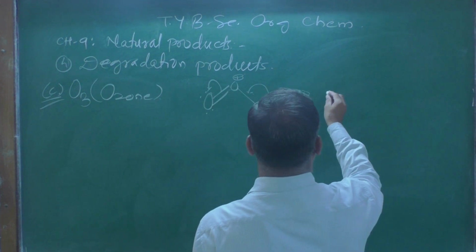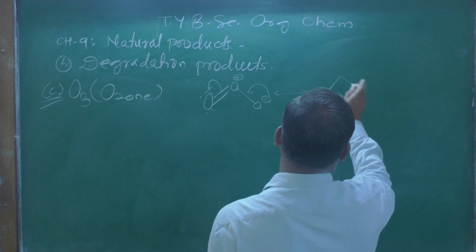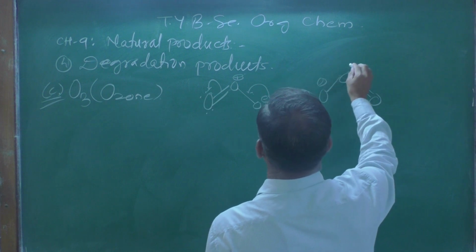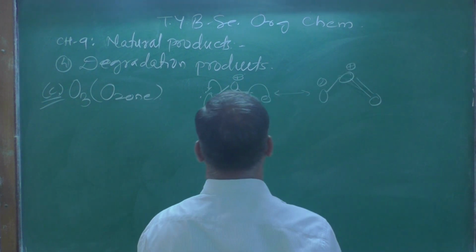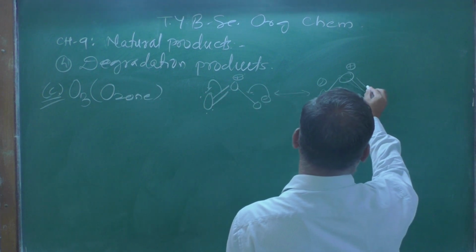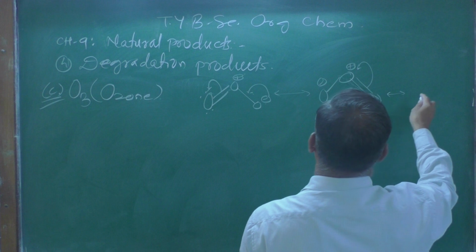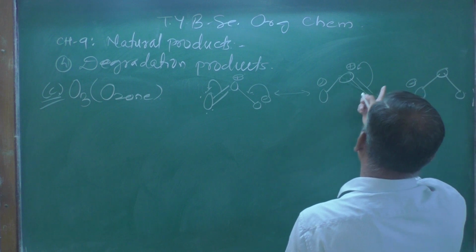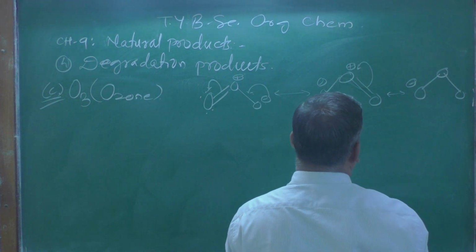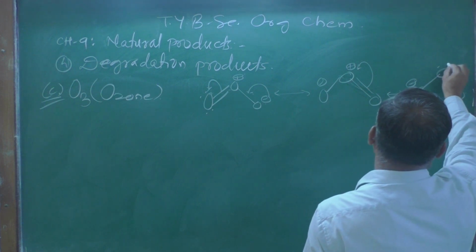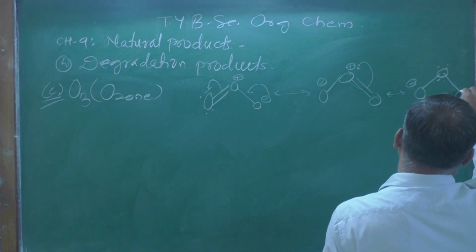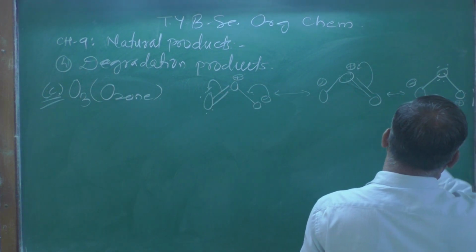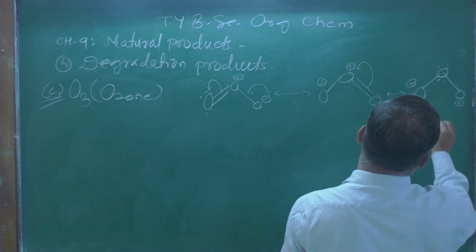So you can write the resonating structure of that ozone molecule like this. Here O double bond, and then minus charge over there, positive charge comes on that oxygen atom, or this double bond can neutralize this charge, so that you can get O minus charge over there on the oxygen atom. When this double bond shifts from here to neutralize the positive charge, what type of charge is present on the terminal oxygen atom? It carries the positive charge, so it is known as a 1,3 dipolar.